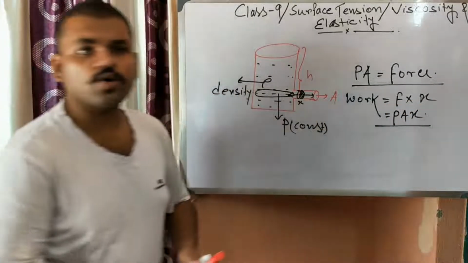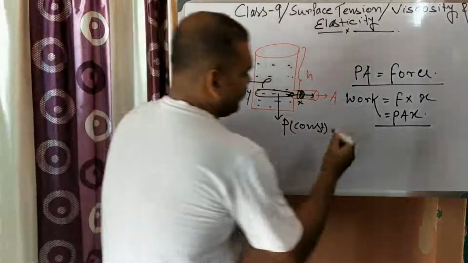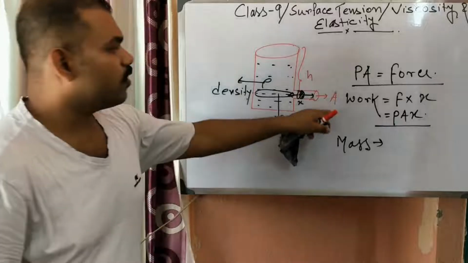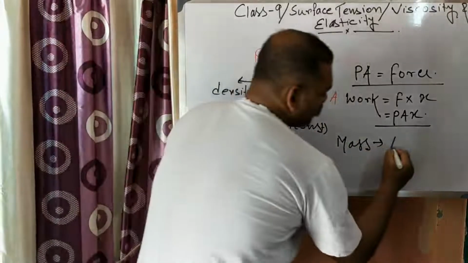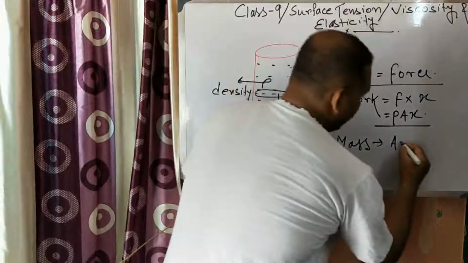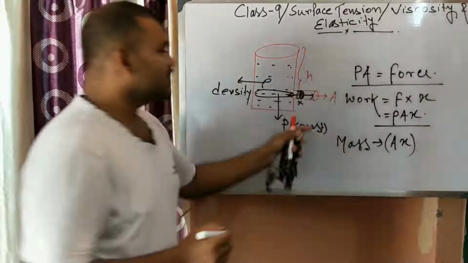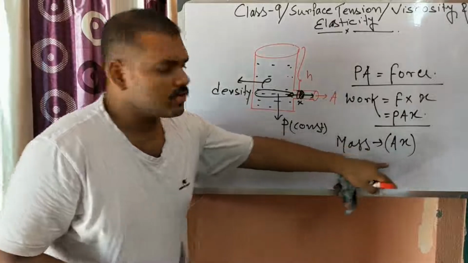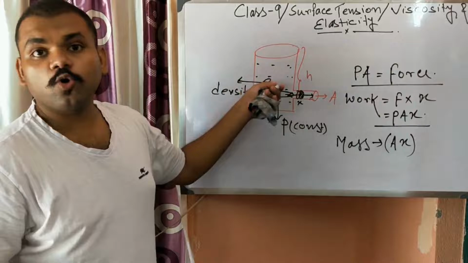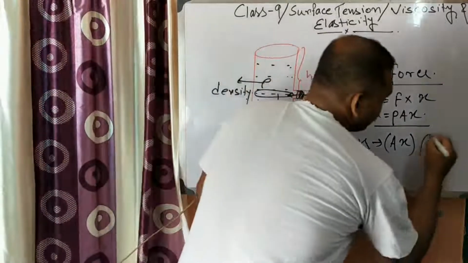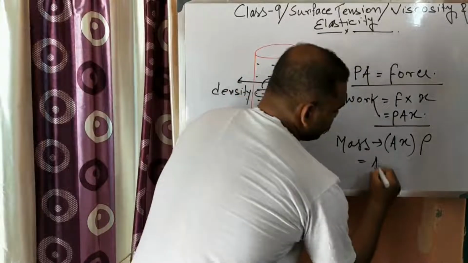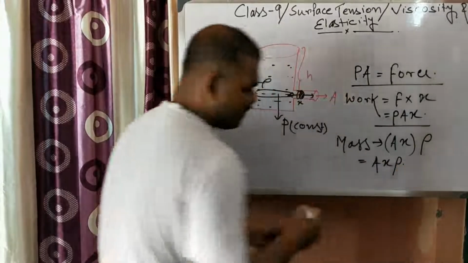Now what is the mass of that water? How will you find the mass? Mass is equal to, what is the volume? If A is the cross section, then cross section into displacement is the volume, so Ax is the volume, and to get the mass we need to multiply it with the density. Rho is here the density, so multiply it with rho and you will get the total mass. So Ax rho is the mass.